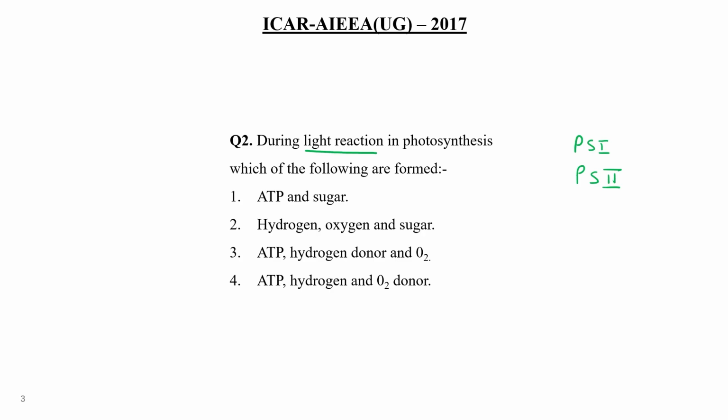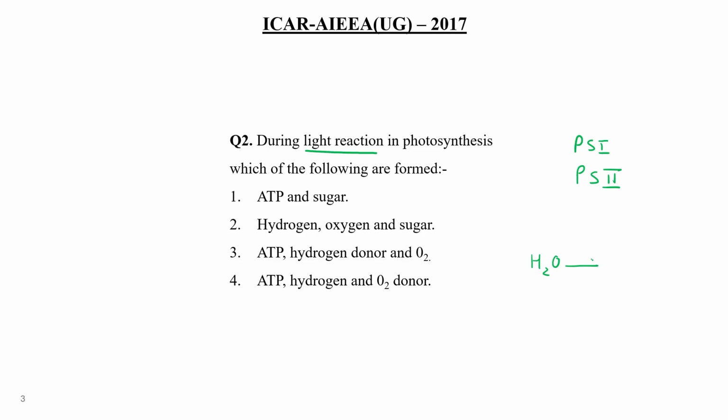During light reaction, first of all, at PS2 level, the electrons get into an excited state, and they move from PS2 to the next carrier molecule like plastoquinone or plastocyanin. Immediately water splits.